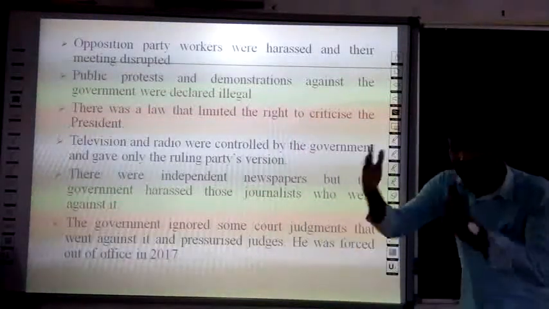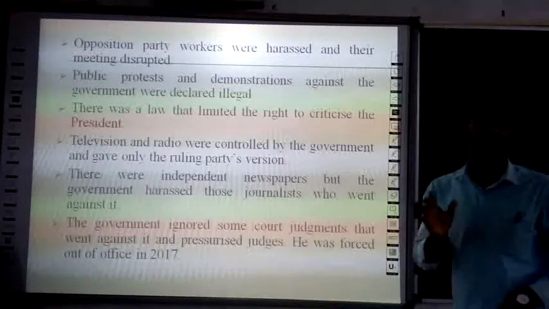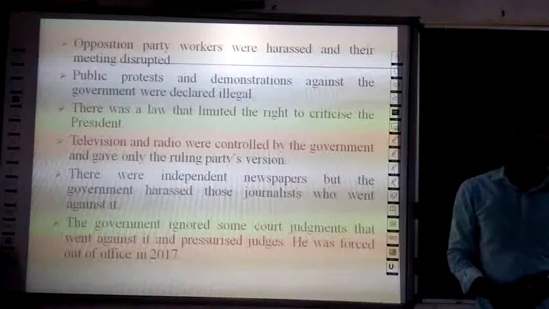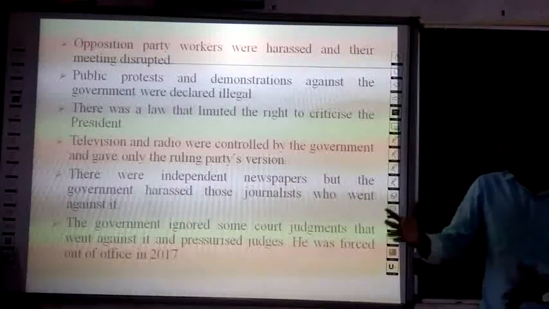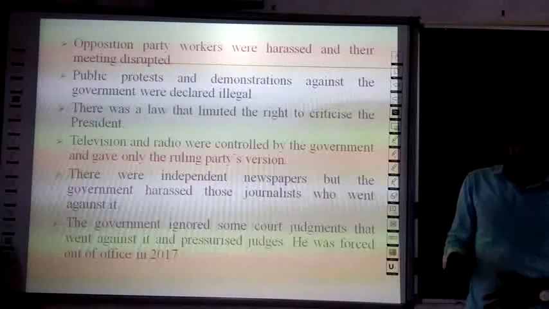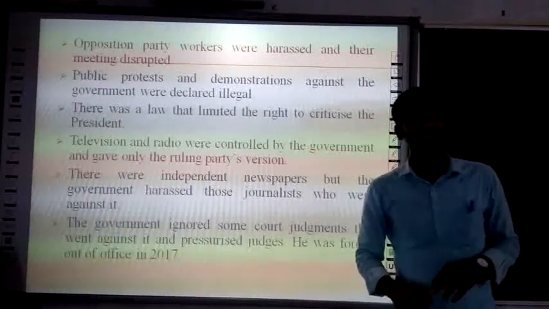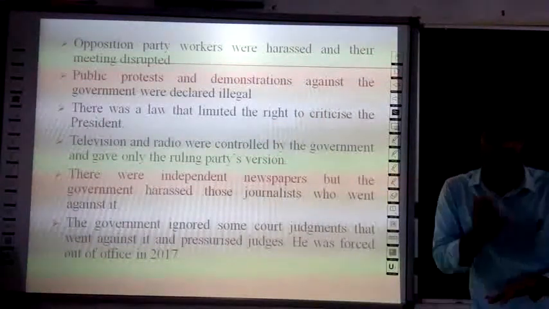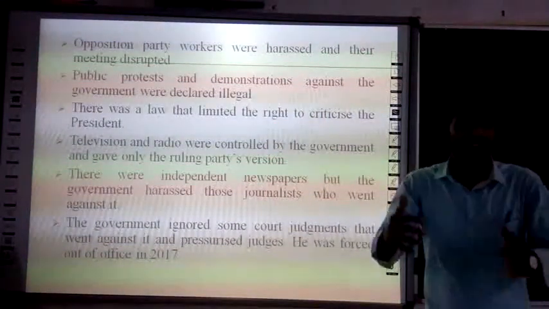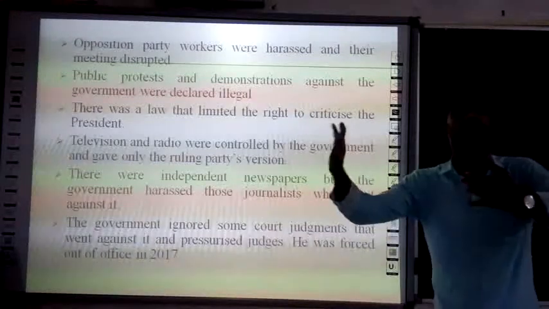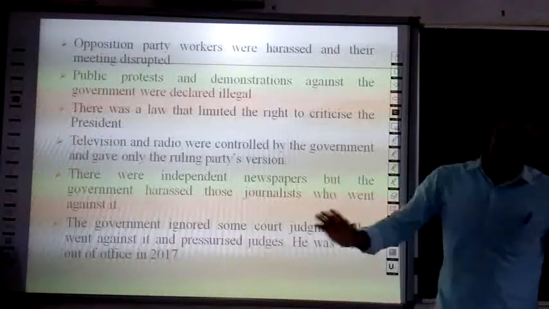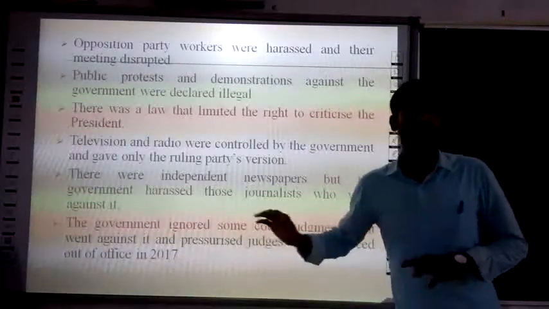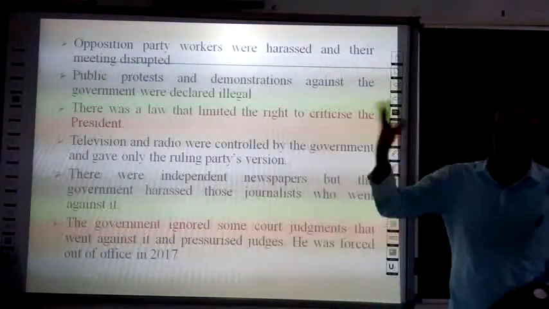And there were independent newspapers. But the government harassed those journalists who went against the government. And even the government ignored the judgments of the court which went against the government. The government pressurized the judges to give judgments in favor of the government. Finally, Robert Mugabe was thrown out in the year 2017. Since then, he ruled Zimbabwe.